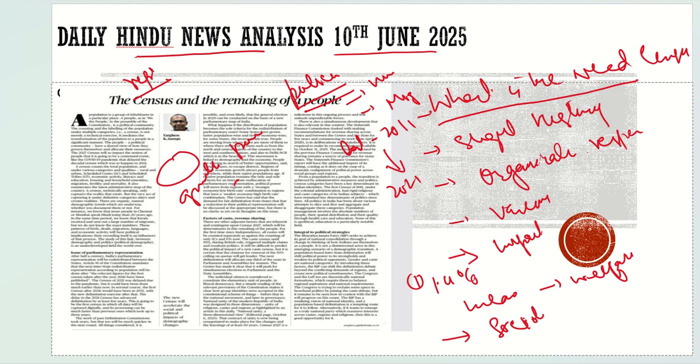So for all these purposes, whether for making the policies, for targeting the schemes, for understanding the poverty level in our country, for understanding the needs of the people, we need the census. We need the census for the representation, and various other aspects. So in a nutshell, why do we need the census? We need this data to understand the people so that we can help them. This is in a nutshell why we need the census.